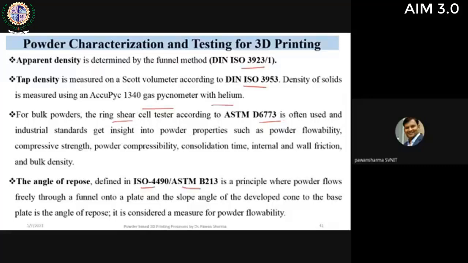It will come out from the funnel onto a plate, and the slope of the cone that forms will be measured. It is known as the angle of repose, and it is actually a measure of powder flowability.